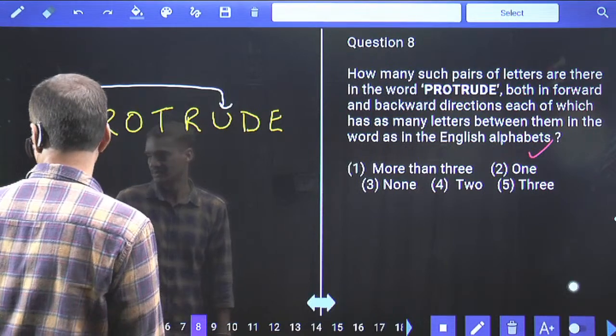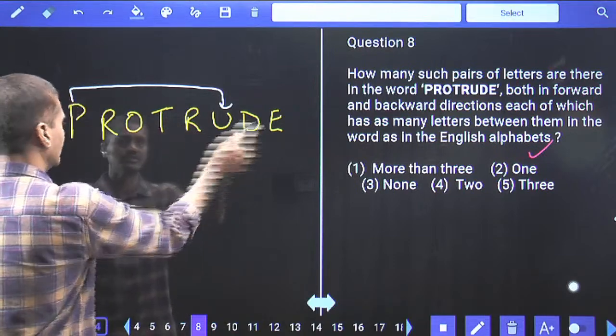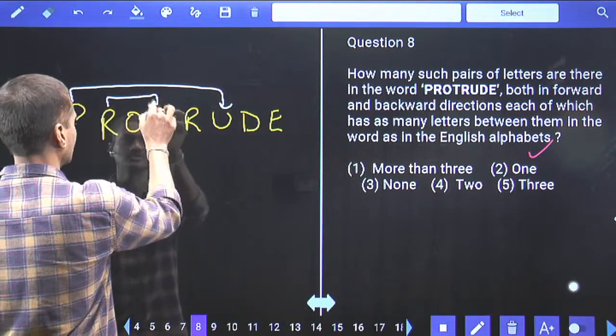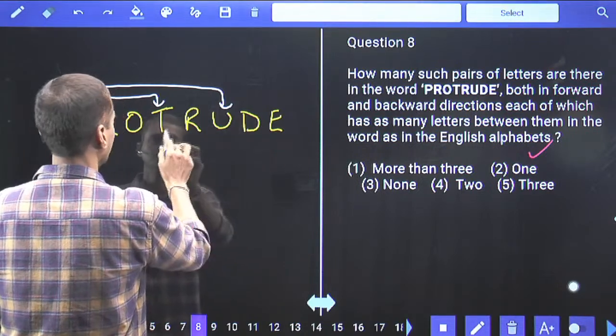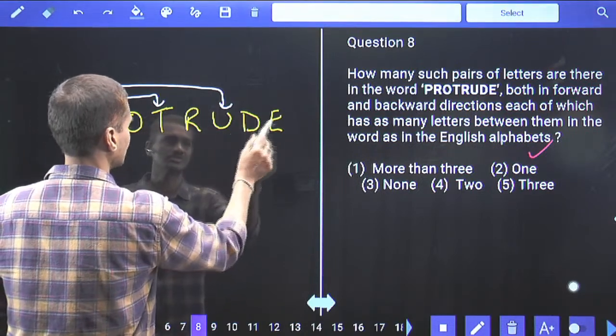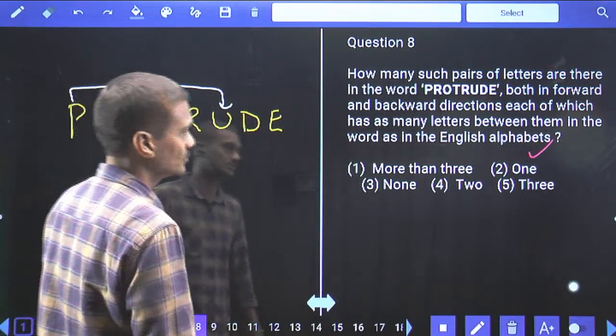Then after this one, from left hand side to right hand side we could find only 2 in total.